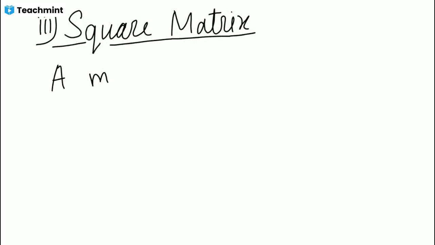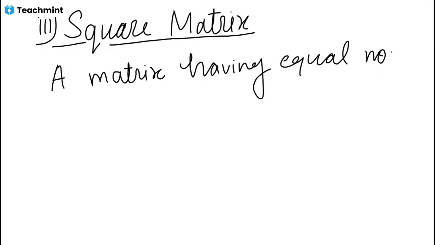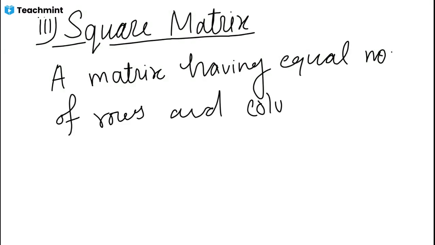So a matrix having an equal number of rows and columns is said to be a square matrix.